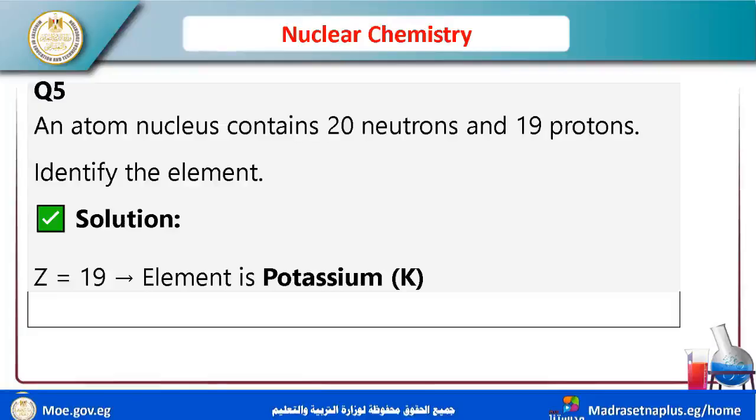Identify the element. So Z equals 19, this is the atomic number. So this is potassium, because the atomic number of potassium equals 19.